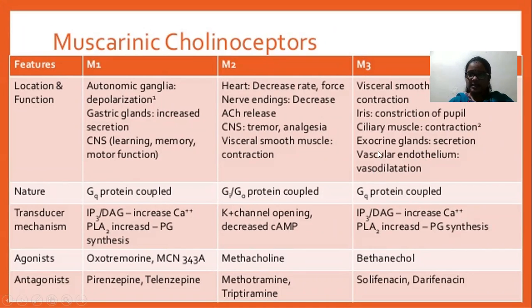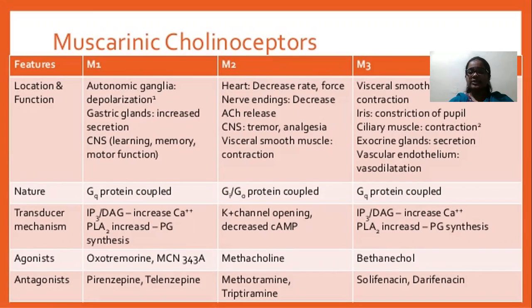Why? Because M3 receptors are G protein coupled receptors, and the mechanism involved is the IP3 and DAG pathway. This pathway releases a relaxing factor, the endothelial relaxing factor, EDRF.